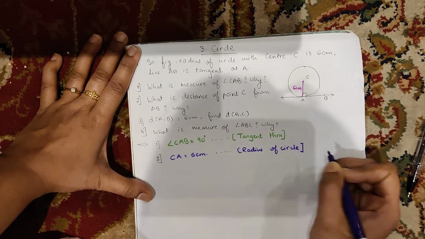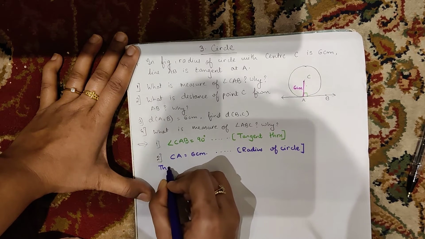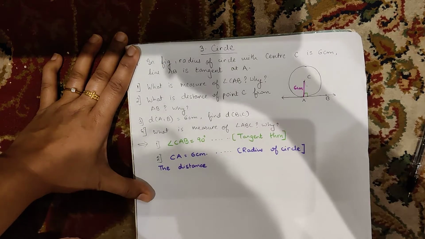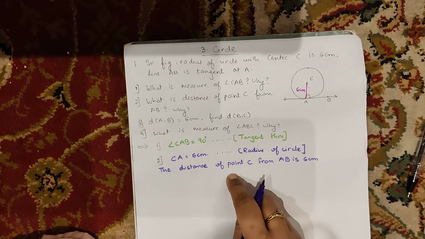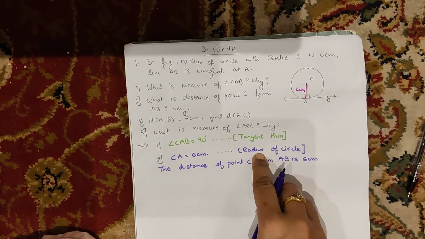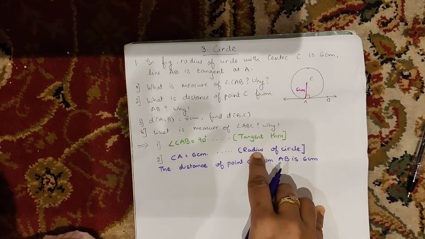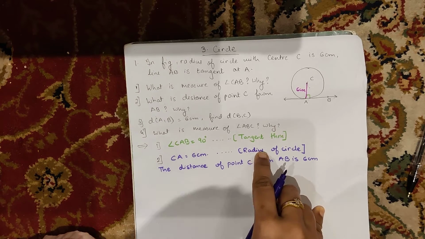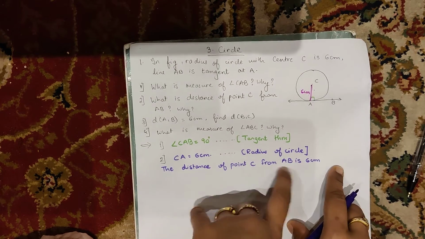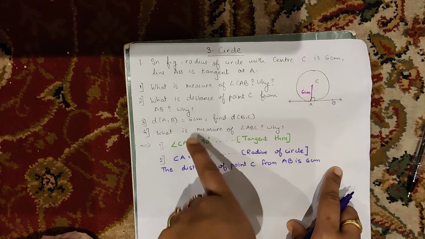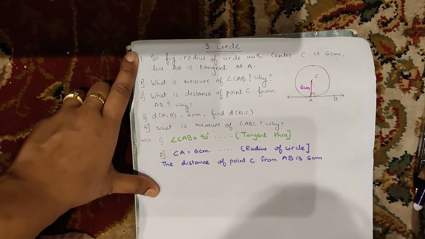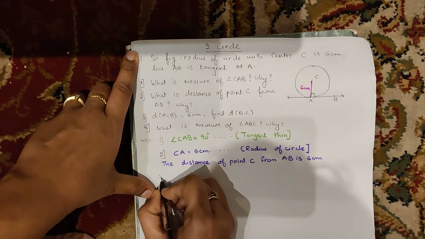रीज़न पूछा है तो रीज़न लिखना बहुत ज़रूरी है. मतलब हमारा फाइनल आंसर कैसा होगा? हमारा फाइनल आंसर होगा, so it will be the distance of point C from AB is 6 centimeter, and earlier we have already written the reason why it will be 6 centimeter, because it is the radius of the circle. तो यहाँ पे ऐसा लिखोगे और इसके आगे लिखोगे since it is the radius of the circle तो भी चलेगा, या ऐसा लिखो तो भी चलेगा, दोनों पे मार्क्स मिलेंगे. ठीक है. Let us move on to the third question dear children.